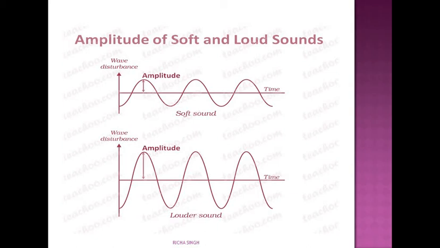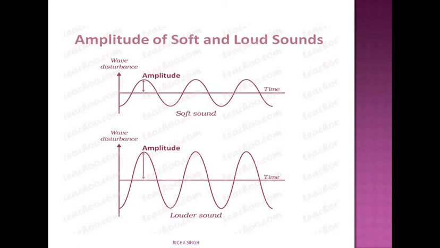You must have observed this while beating a drum. Once the stick of the drum has been taken to a certain distance and then the beat has been made, it will produce a louder sound. Why? Because the amplitude has increased. You can understand this through this graph also. When you hear a soft sound, you can see here the amplitude is small, meaning the distance of the vibrating object is small, and here when the distance is more, then it produces a louder sound.